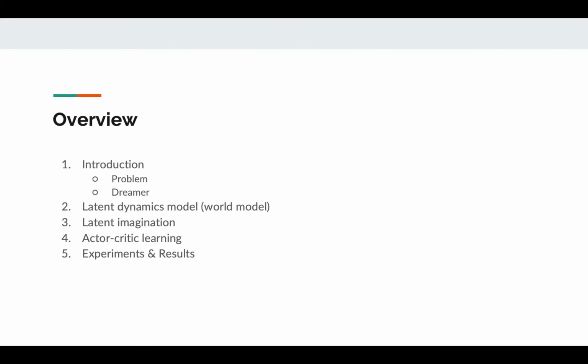This is an overview of the topics I'll be discussing today. First, I'll introduce the problem and the RL agent Dreamer. Next, I'll talk about the latent dynamics model, sometimes called the world model. Next, I'll talk about how to derive behavior from the latent dynamics through something called latent imagination. After that, I'll discuss actor-critic learning, which is crucial to deriving long-horizon behavior. I will then conclude with the experiments and results.